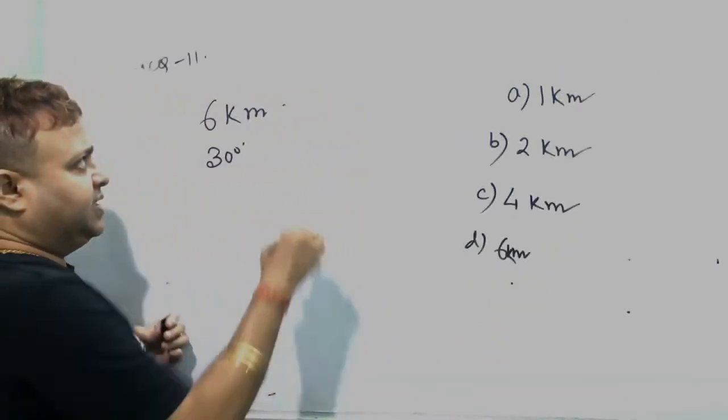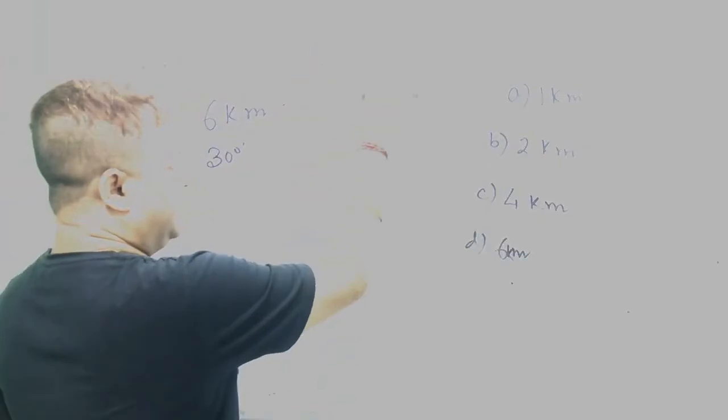The maximum range of a rifle bullet on horizontal ground is R max equal to u square by g, that is given 6.